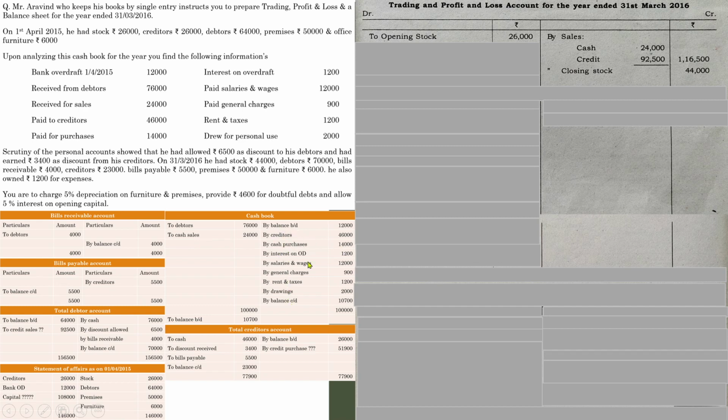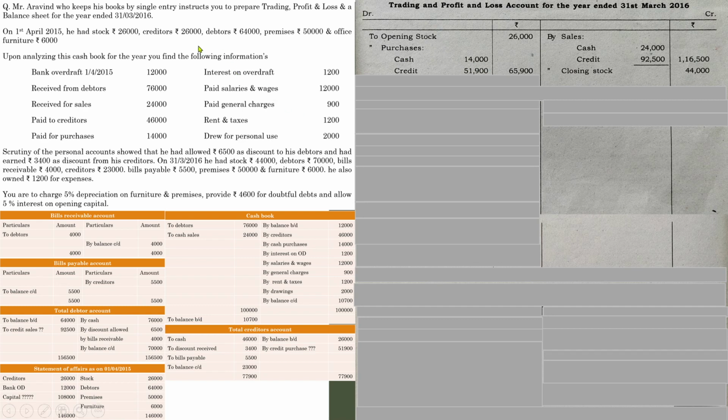The remaining items don't have any relation with the trading account, not the profit and loss account, the trading account. So cash purchases is 14,000. Make sure whether there is credit purchases. For that, you have to go through the total creditors account. See, there is credit purchases. So to purchases, you need to show both amounts, 14,000 and 51,900, 65,900.